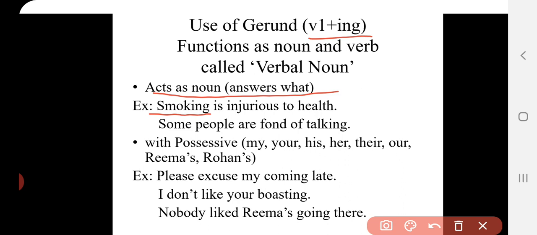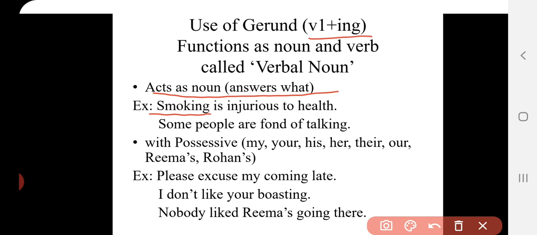What is smoking? It is the name of that act, that action. When somebody takes a cigarette, puffs the smoke and takes it inside, that's smoking.